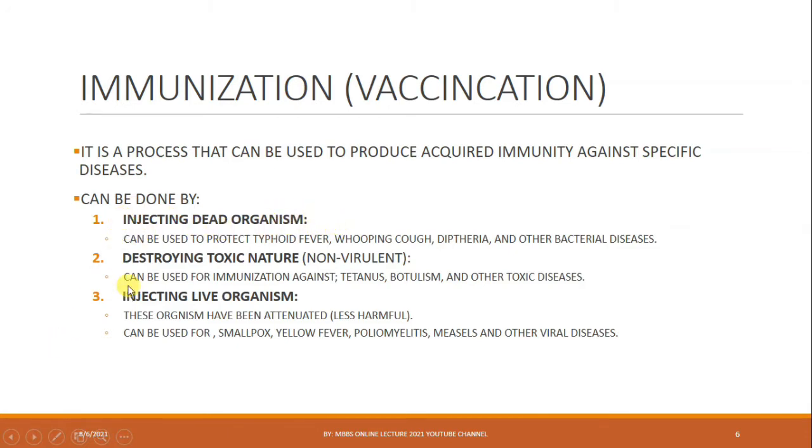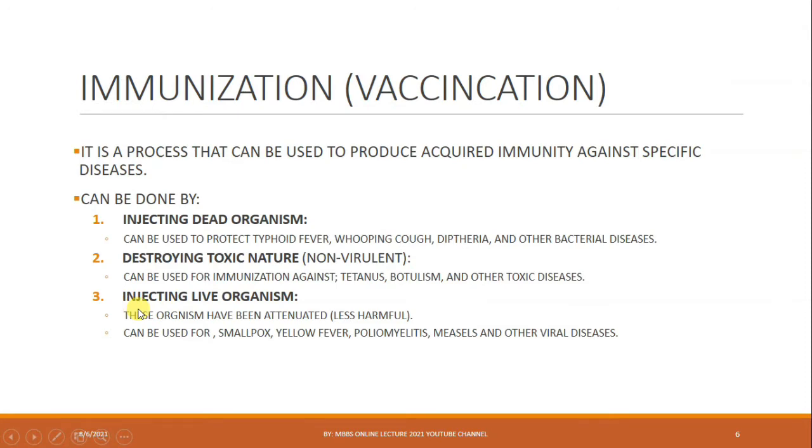This immunization can be done for tetanus, botulism, and other toxic diseases. Injecting live organisms is the case in smallpox, yellow fever, poliomyelitis, measles, and other viral diseases, such as nowadays coronavirus. Vaccination works on these three mechanisms.